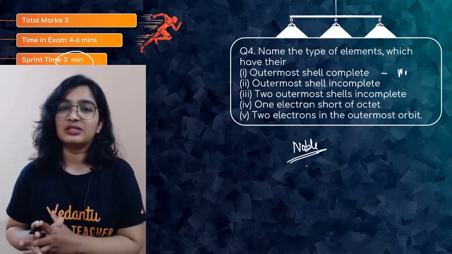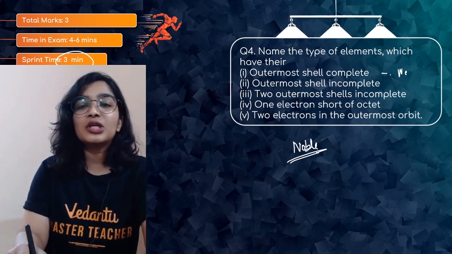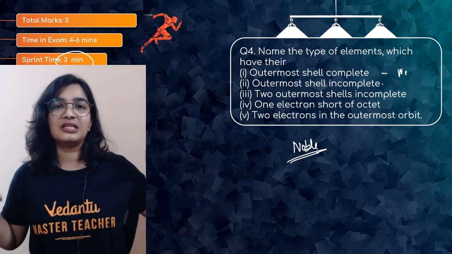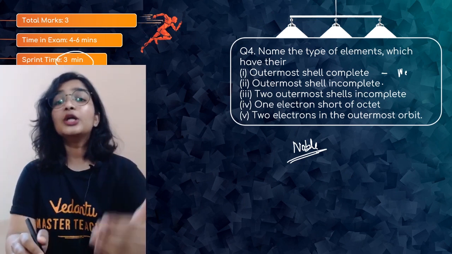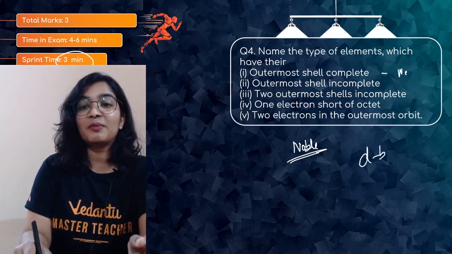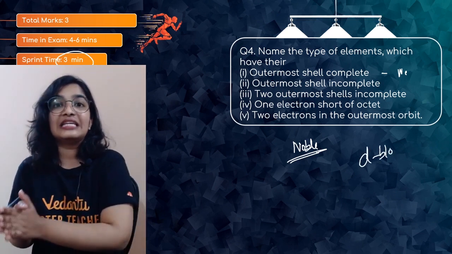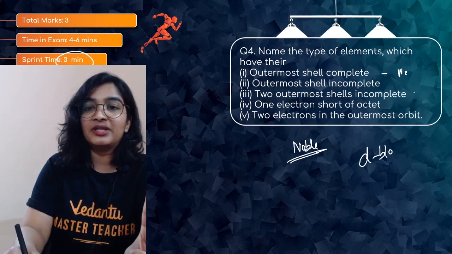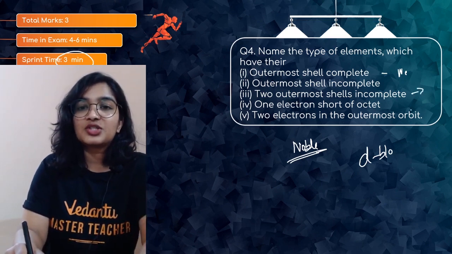That's what the question is about. So outermost shell complete is noble gases, outermost shell incomplete is the representative elements, that is S and P block elements. 2 outermost shells incomplete, so it is transition elements. You remember, even the penultimate shell takes part in the chemical bonding, D and S. So 2 outermost shells will be incomplete in the case of transition elements.